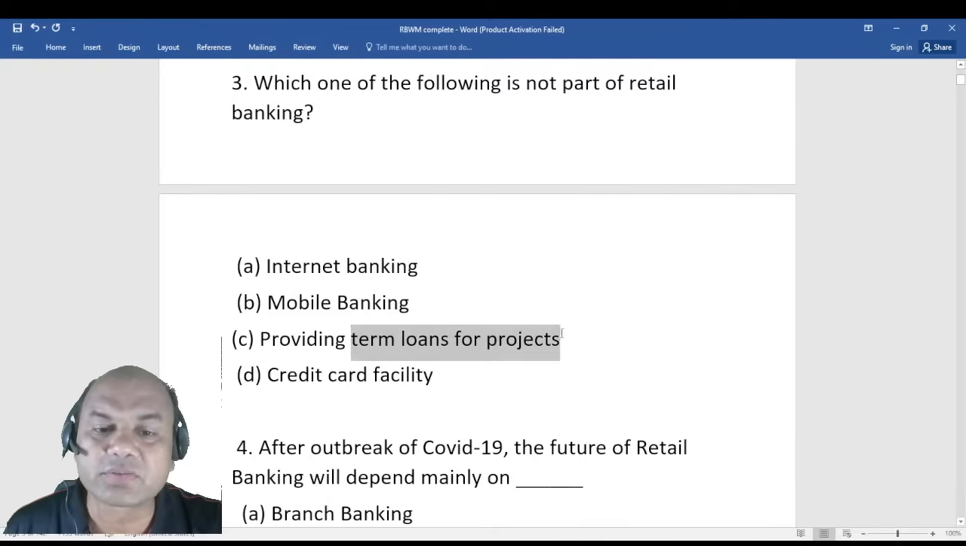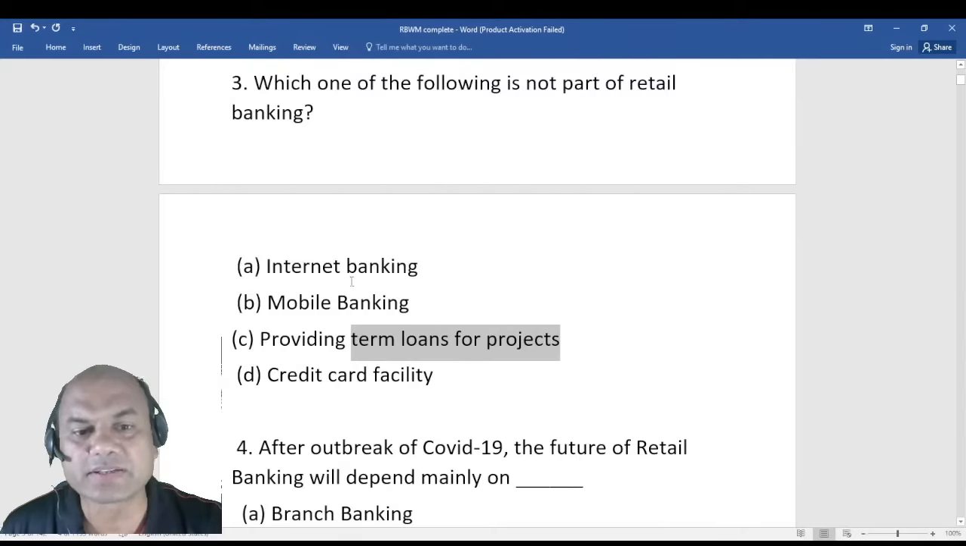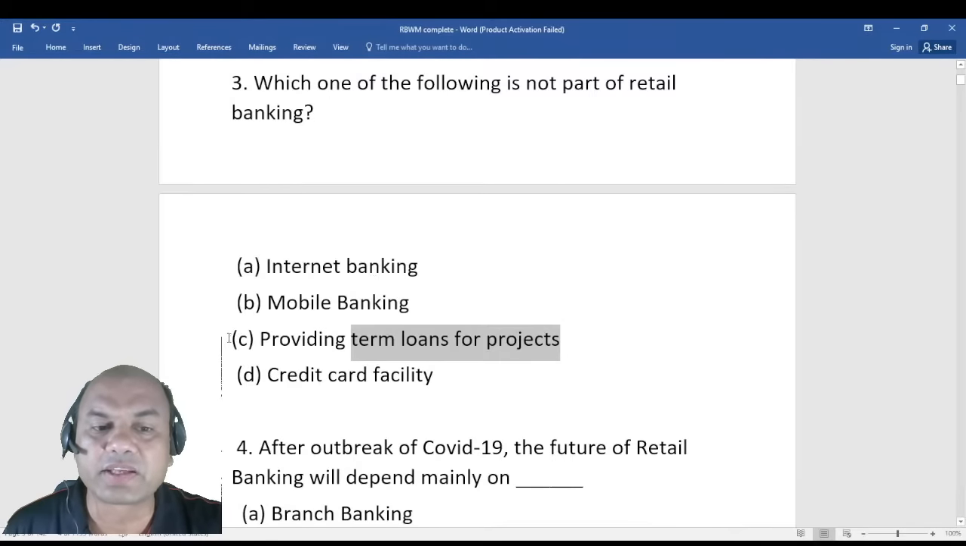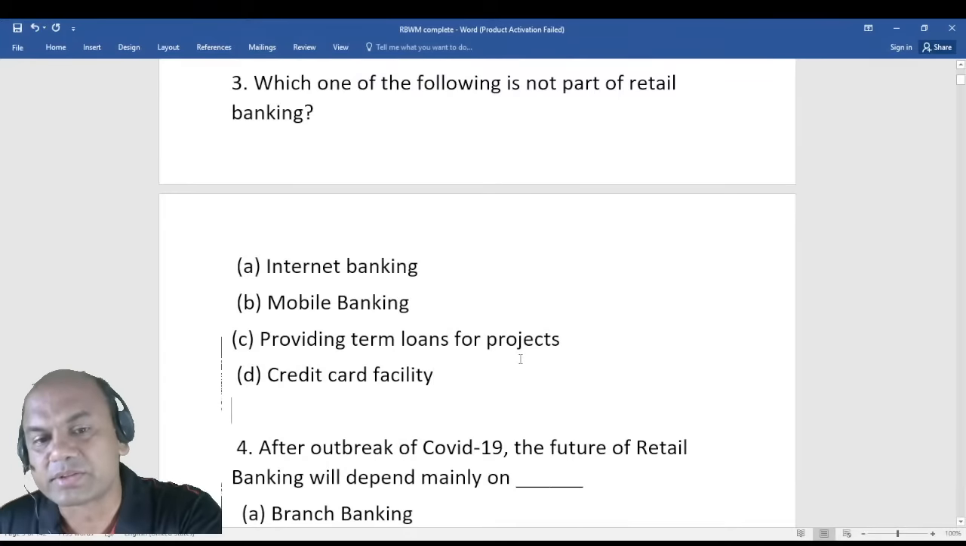Term loan for projects, what is this? This is a part of corporate banking. So this is the answer. Not a part means this is a part of corporate banking. Which one of the following is not a part of retail banking? That is term loan. This becomes a part of corporate banking. Okay. Next one.